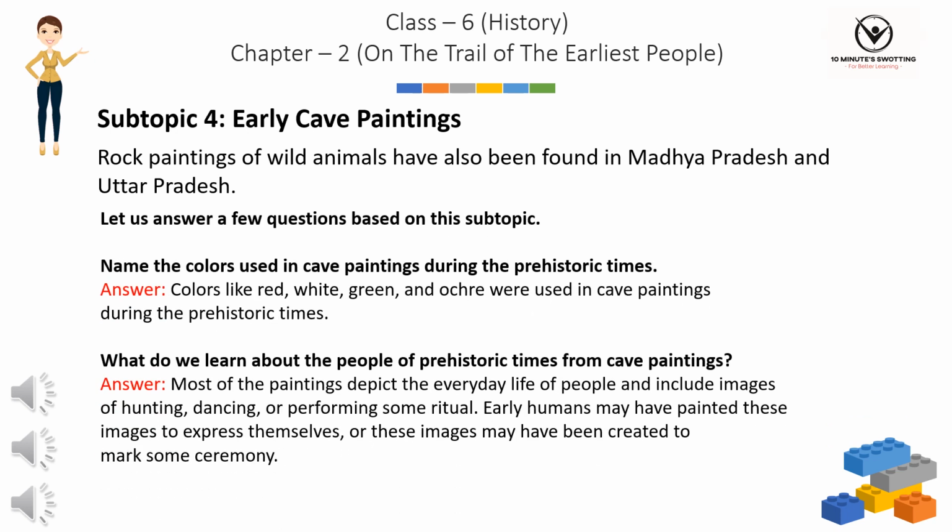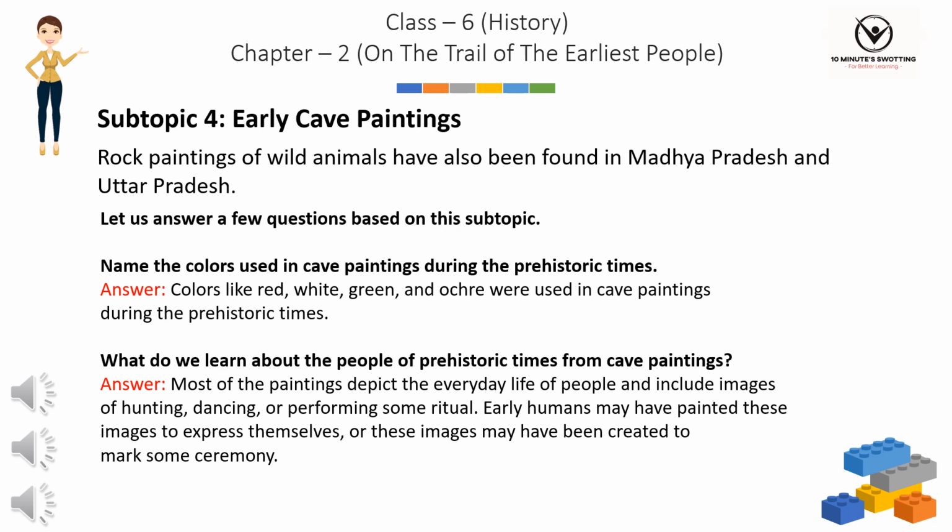Let us answer a few questions based on this subtopic. Name the colors used in cave paintings during the prehistoric times. Answer: colors like red, white, green, and ochre were used in cave paintings during the prehistoric times. What do we learn about the people of prehistoric times from cave paintings? Answer: most of the paintings depict the everyday life of people and include images of hunting, dancing, or performing some ritual. Early humans may have painted these images to express themselves, or these images may have been created to mark some ceremony.